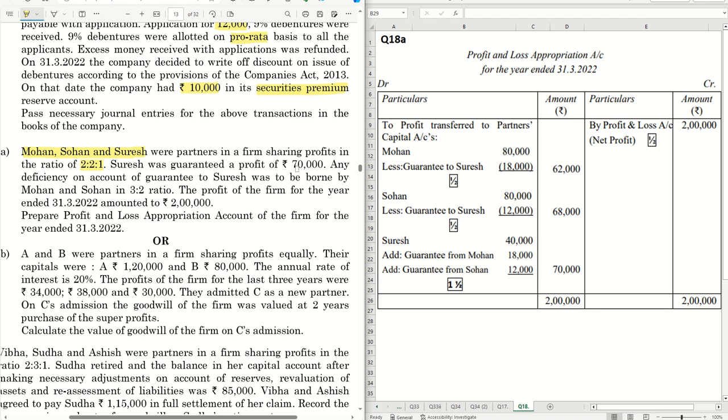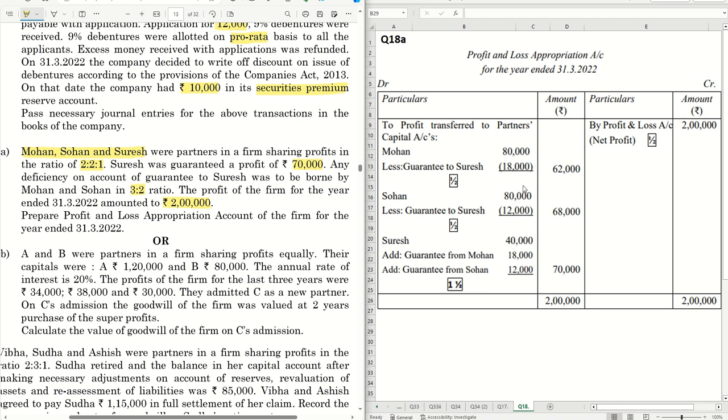Suresh was guaranteed a profit of 70,000. Any deficiency on account of guarantee to Suresh was to be borne by both Mohan and Sohan in the ratio of 3:2. The profit of the firm for the year ended 31st March amounted to 2 lakhs. And we are required to prepare the P&L appropriation account to record this guarantee.